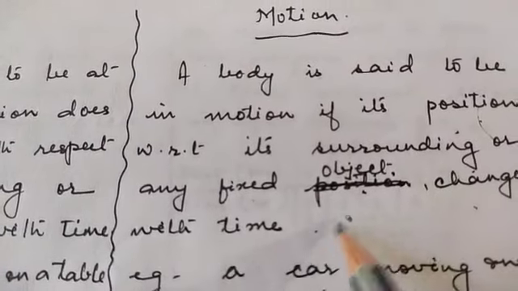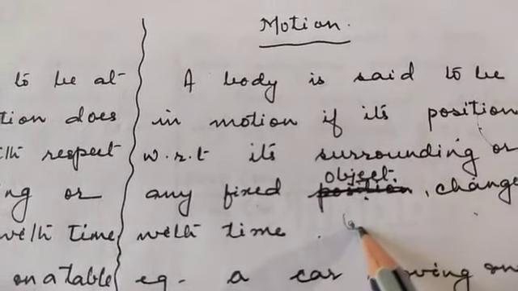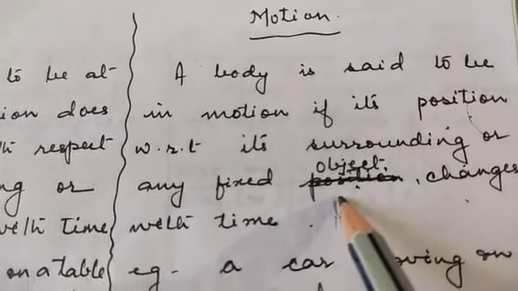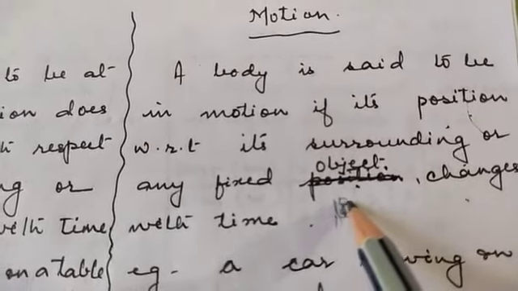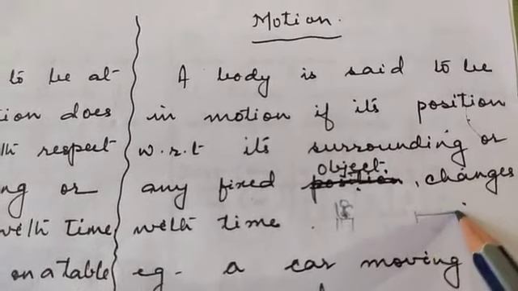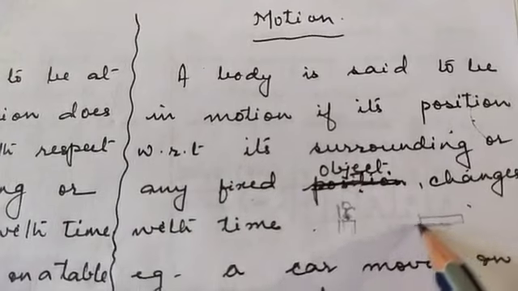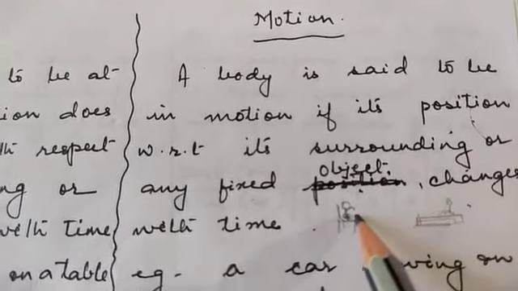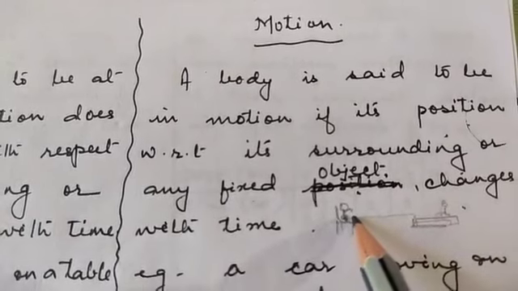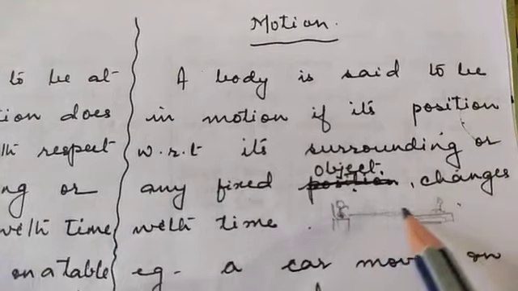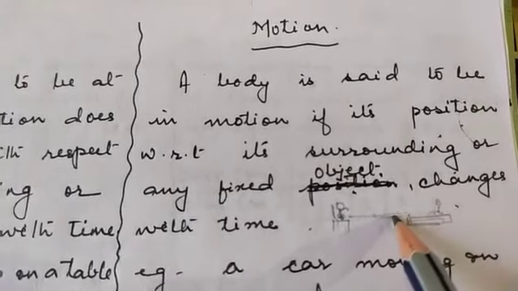Suppose you are now sitting over here. Okay, you are now seated here. And after some time, you change your position and come and sit on this bed over here. That means you have moved your body to this distance. That means your body was in motion when you moved.